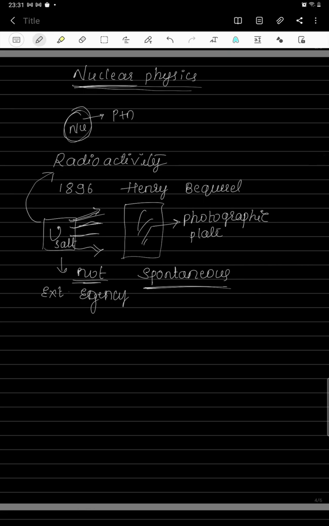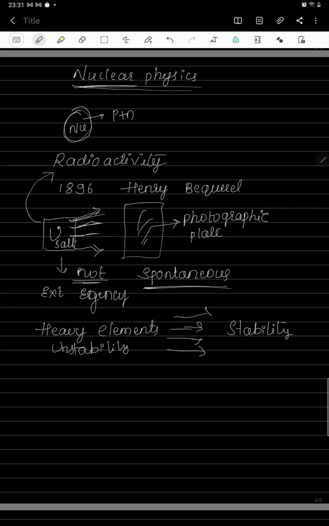What they showed is that many heavy elements emit radiations in order to get stability. In heavy elements there is instability, so in order to attain stability they emit the radiations.